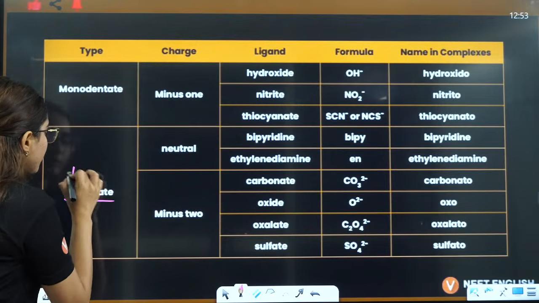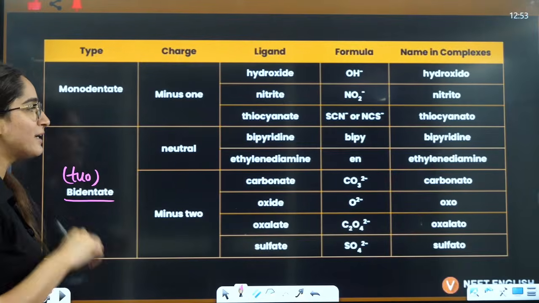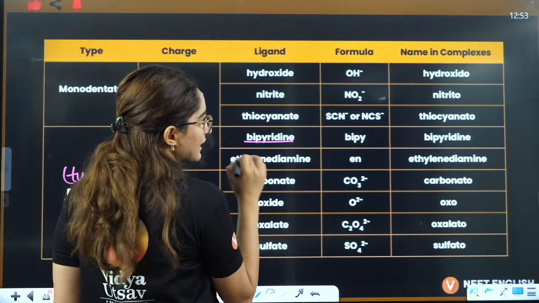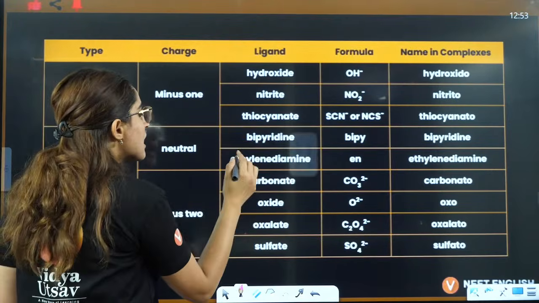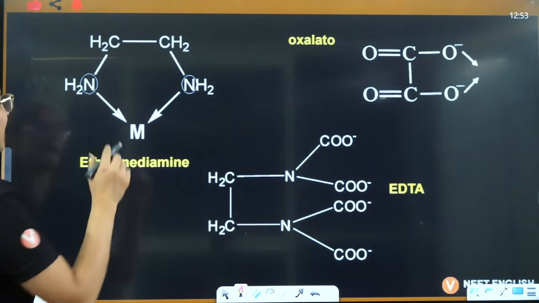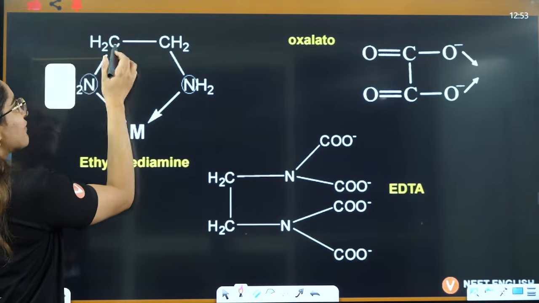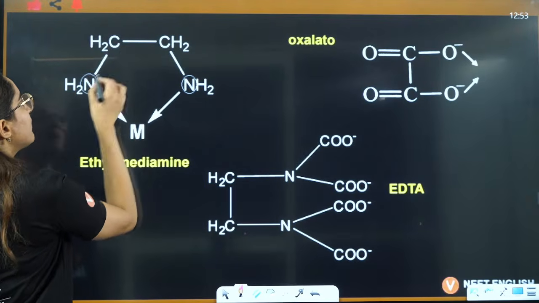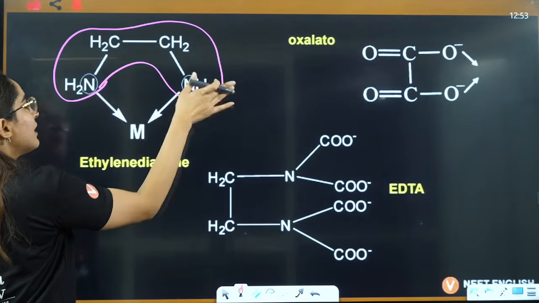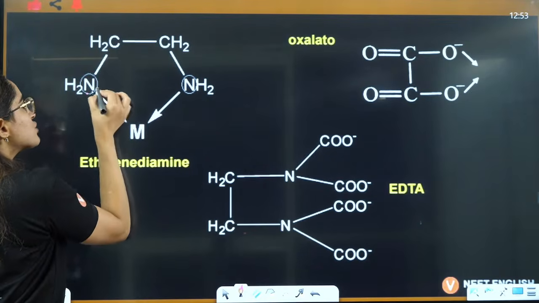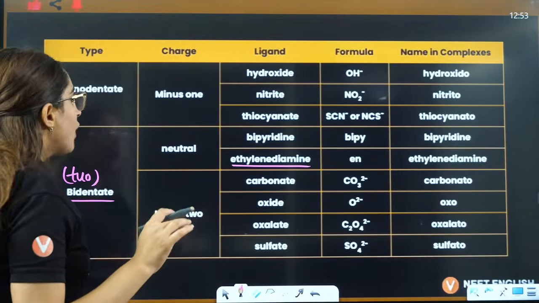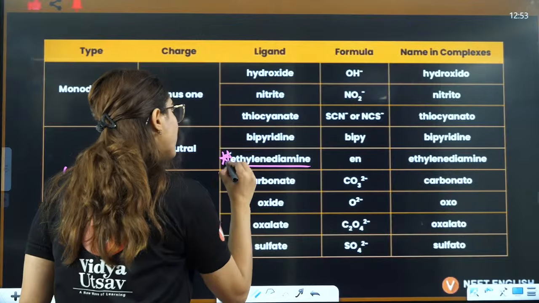Now bidentate means two donating sites. So here we have neutral, in the neutral we have bipyridine, which very rarely you will use. Ethylene diamine, this is a very famous structure. Ethylene diamine means you have ethylene, CH2, and diamine means NH2 is connected to this ethylene. And this ethylene diamine has two donating sites from where it is donating to the metal atom. Okay, this is very important.